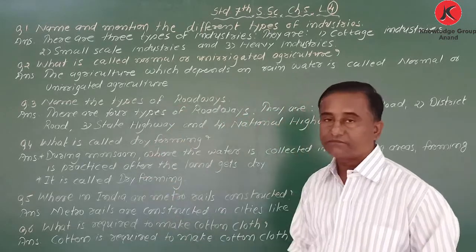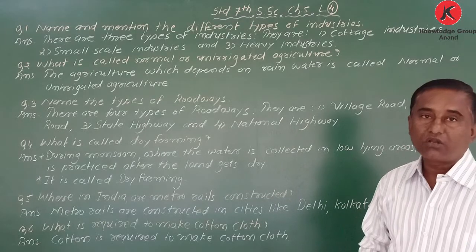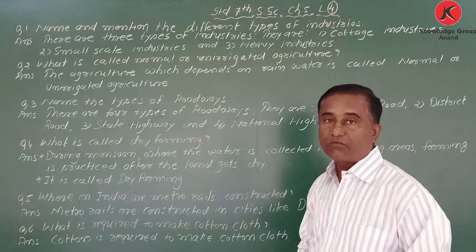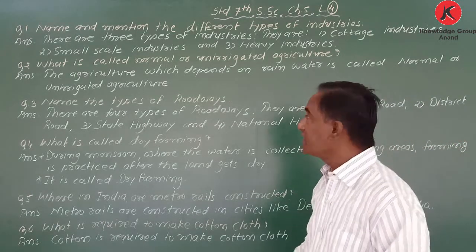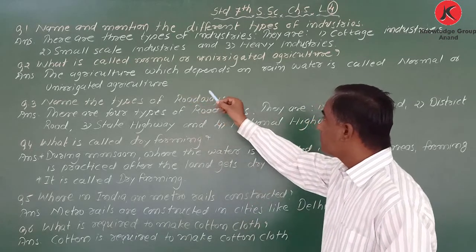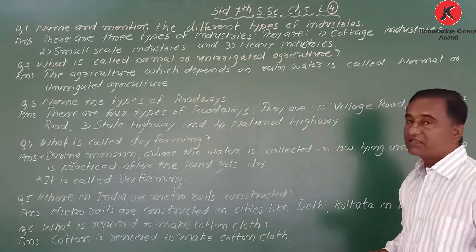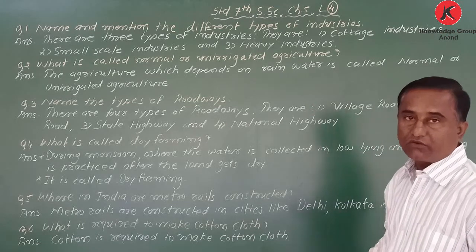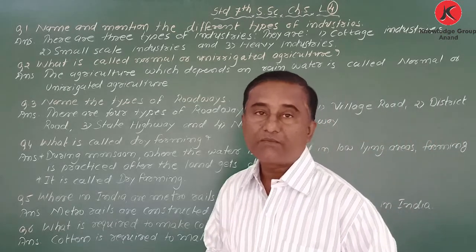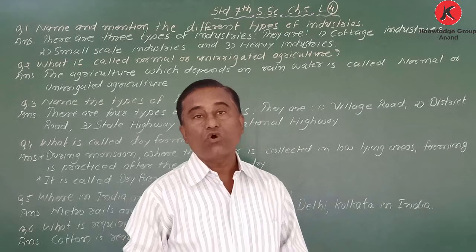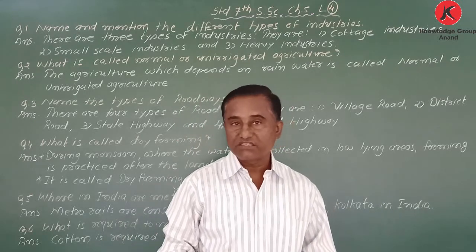Okay, next one: what is called normal or unirrigated agriculture? When farming depends fully on the monsoon, on the rainy season.